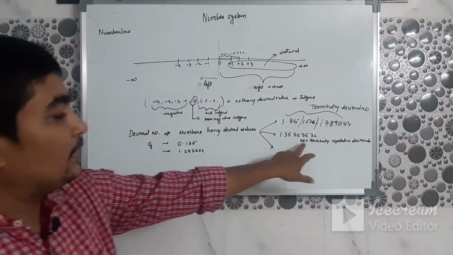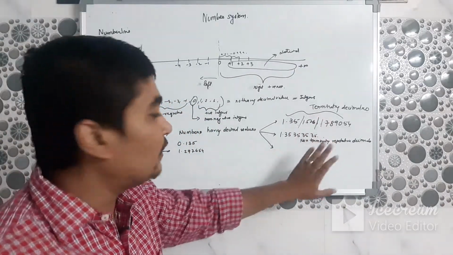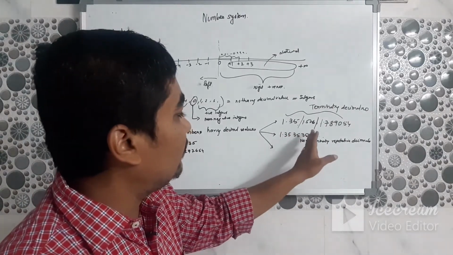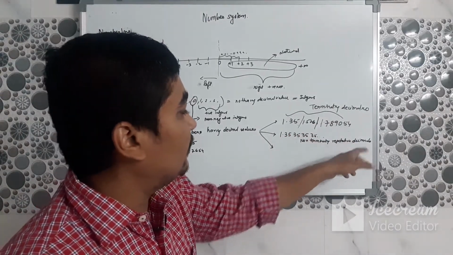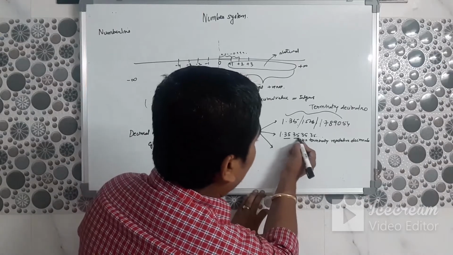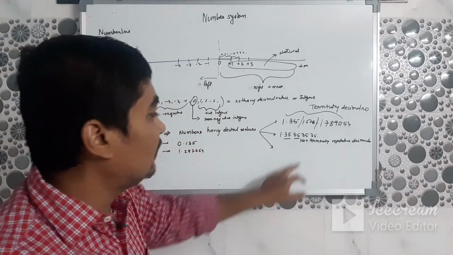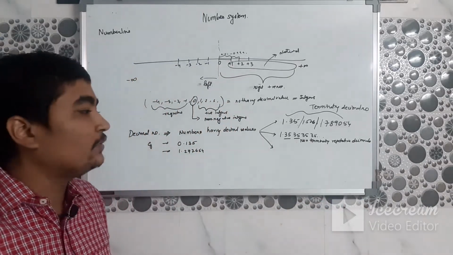What is non-terminating? Non-terminating means it will not stop, it goes 35, 35, 35, 35, 35 repetitively. After this, 35 is repeating itself, 35, 35, 35. Therefore it is a non-terminating repetitive decimal number.